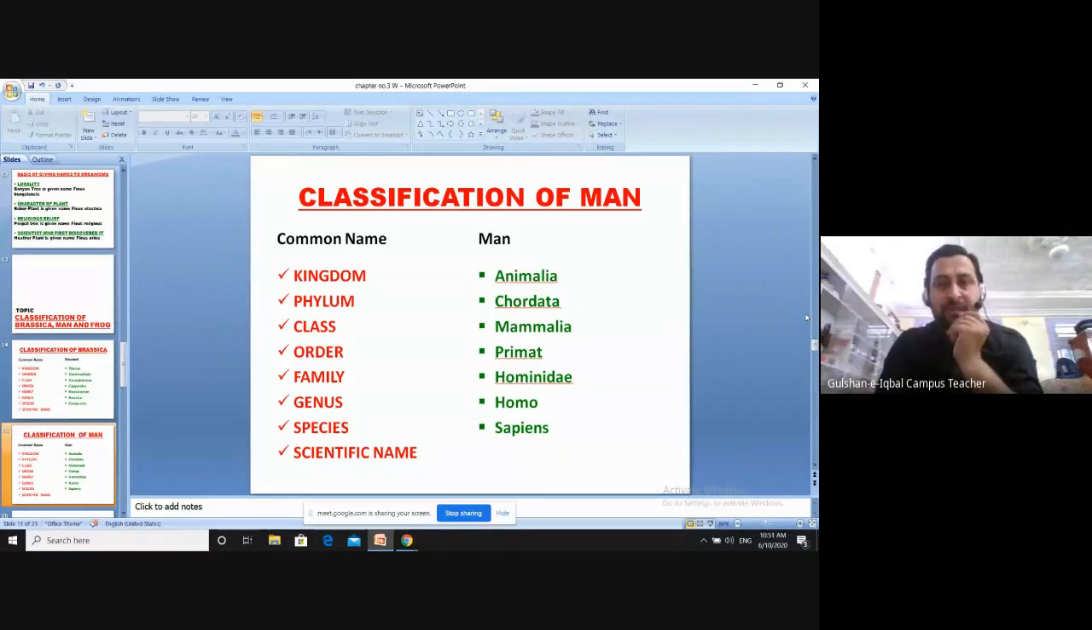Okay, Animalia is the kingdom. Chordata is the phylum. Mammalia is the class. Primate is the order. Hominidae is the family. Homo is the genus, and Sapiens is the species.